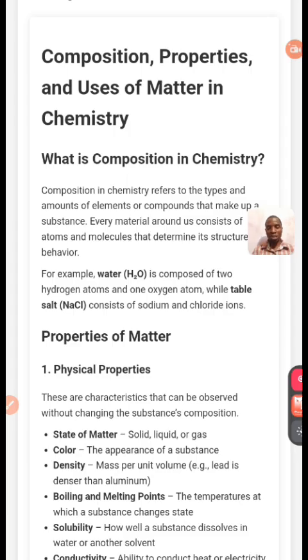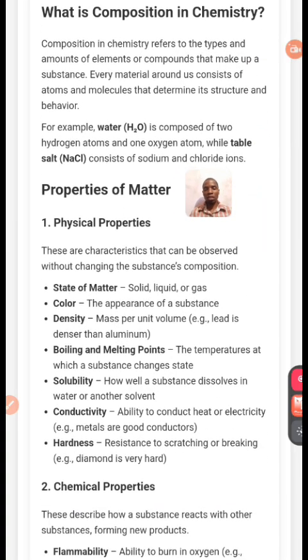Now we're moving to the next one, which is what? This is properties of matter. The question that we need to ask ourselves is, what are properties of matter? When we are talking about properties of matter, you can see all this down here: color, density, boiling, solubility, conductivity, hardness. All these are the properties of matter.